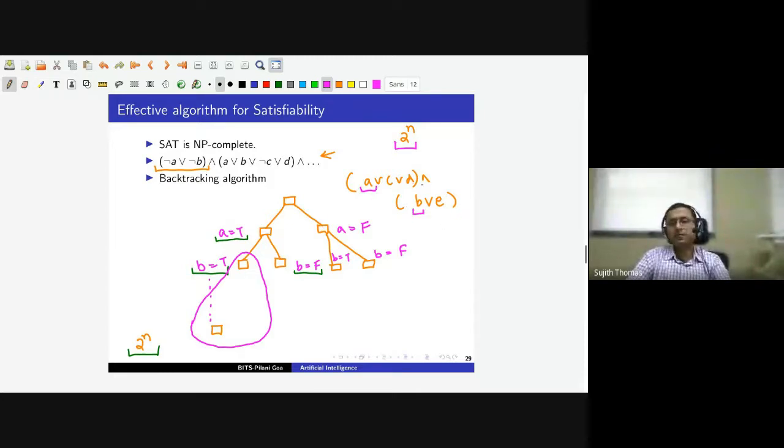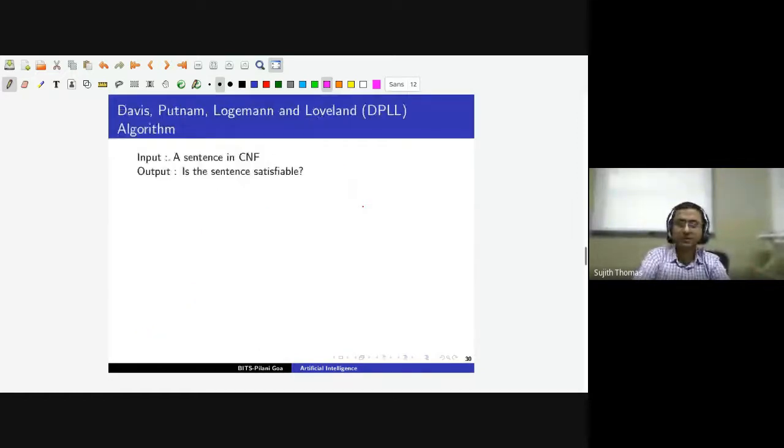It need not try and assign values to other symbols, because any value will be a model. As soon as it finds that all the clauses can be satisfied, it will terminate, and the unassigned symbols can be given any value. So that is one heuristic, early termination. The second one is called pure symbol.